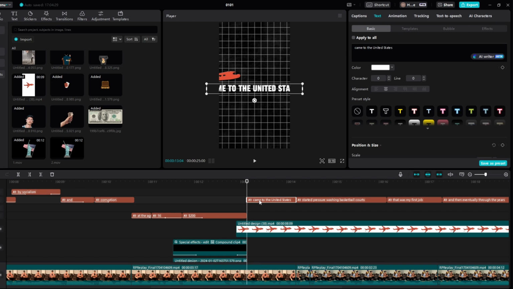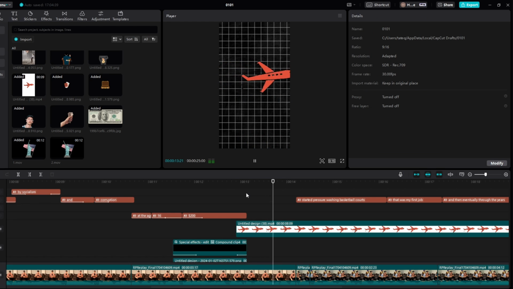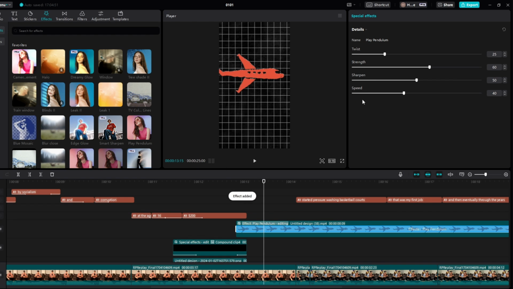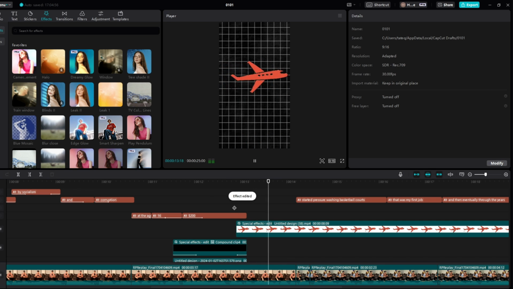And then right here we'll just get rid of this text for now. Just like so. And then right here we could potentially add a play pendulum to this as well, just so it's moving slightly more. So if you just look at the settings I'm going to use for this, you guys can see.